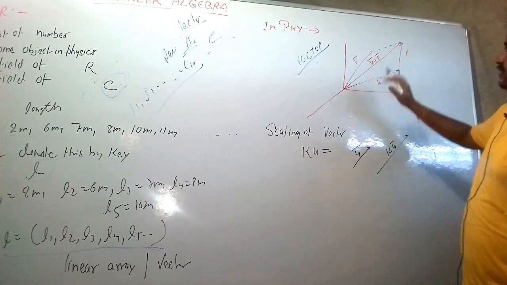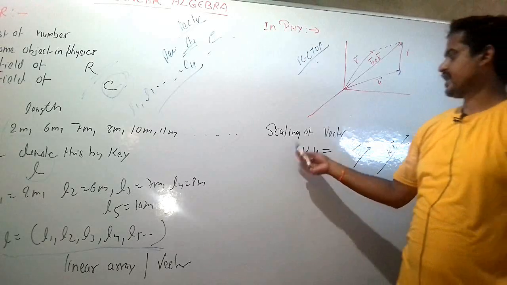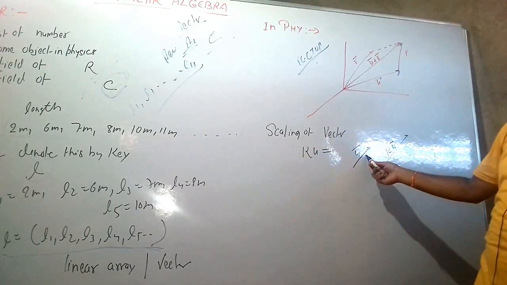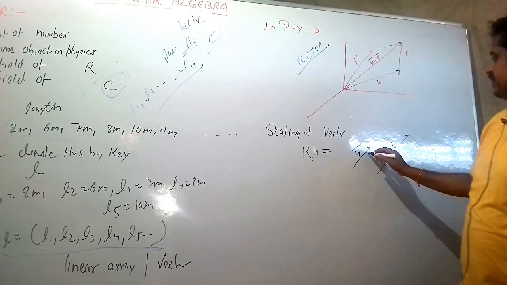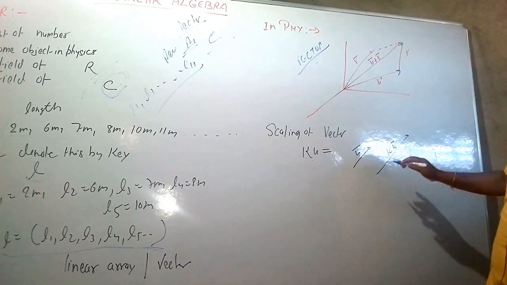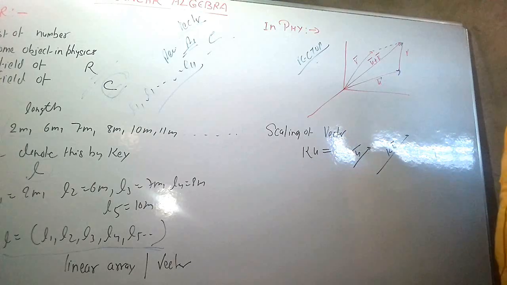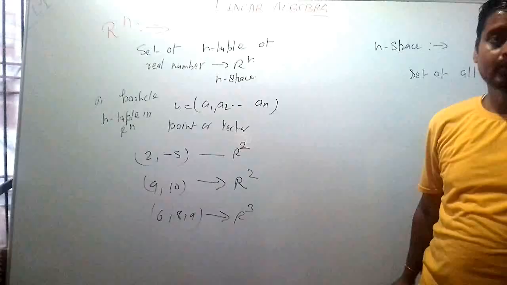This is called addition of vectors. And there is scaling of a vector. This is vector U. We just multiply it by some number K, and it becomes Ku. So this is scaling of the vector.